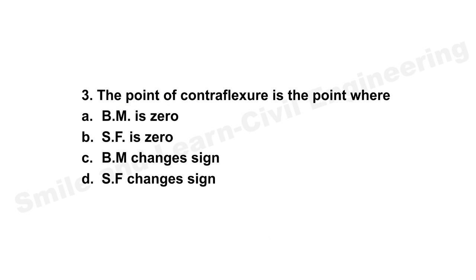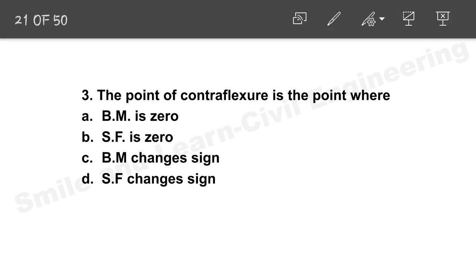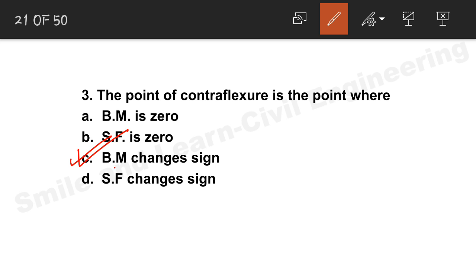The point of contraflexure is a point where. So, point of contraflexure, I have told you, bending moment is 0. Yes, it is correct, bending moment is 0. But since option C is given, bending moment changes sign, we will have to consider the C part. Since it is given already, you have to consider the C point.